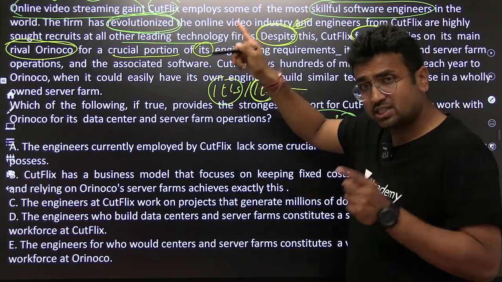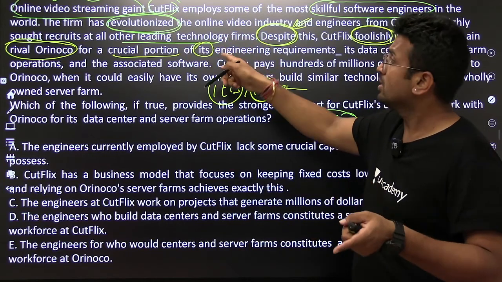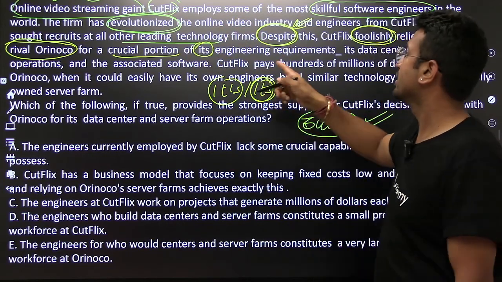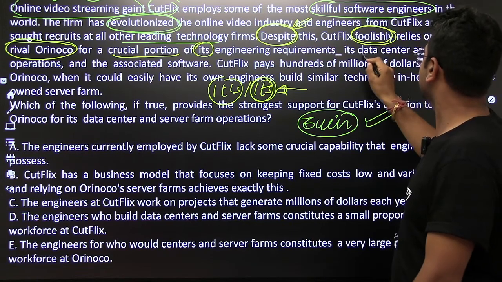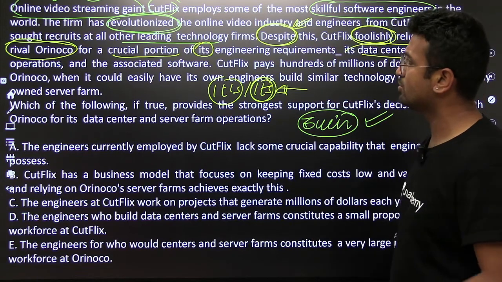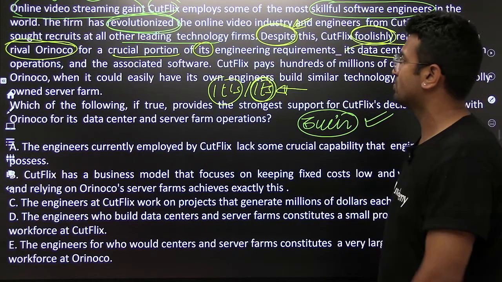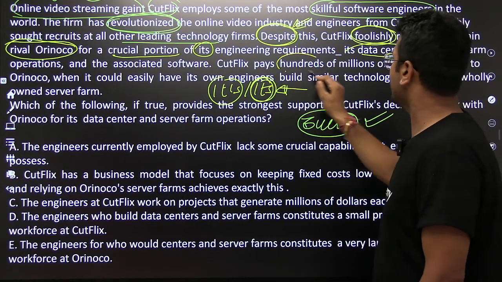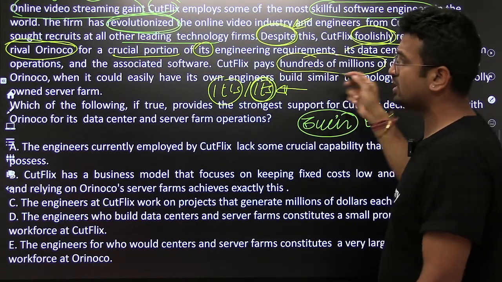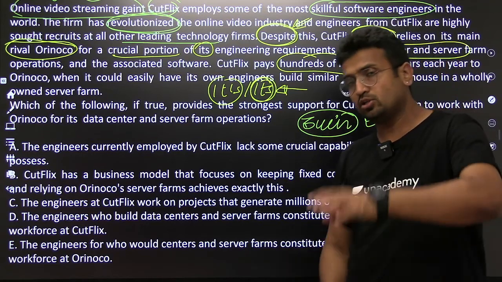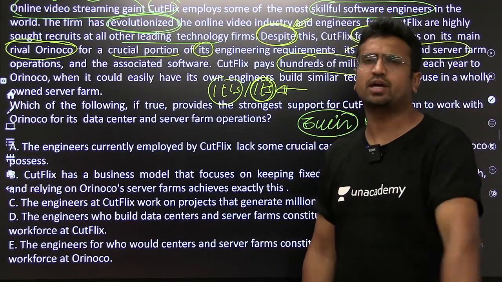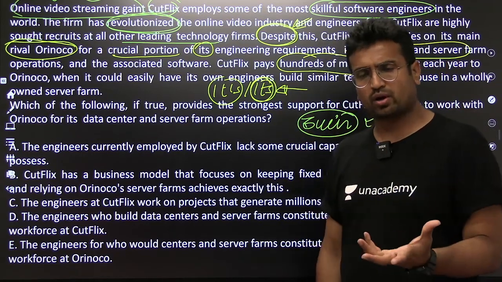Crucial portion of its engineering, Cutflix engineers. Requirements, its data center, these are the requirements: data center and server farm operations and the associated software. Cutflix pays hundreds of millions of dollars each year to Orinoco, and the author believes that this is an absolutely foolish idea, to be dependent on your own rival.